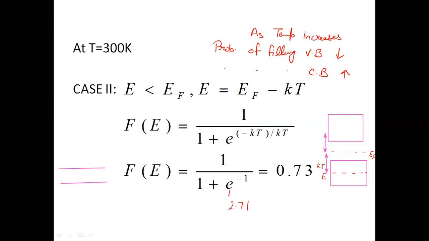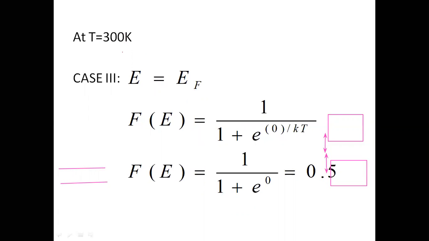And what about the third case? Here I would like to take the third case also, when E equal to EF. So at T equal to 300 Kelvin, when E equal to EF, this F will become 1 by 1 plus e raised to power 0. So e raised to power 0 is 1. So this probability is 0.5. It means the probability of filling this Fermi energy level is 1 by 2. It is 0.5. So it has 50% chance of being filled.